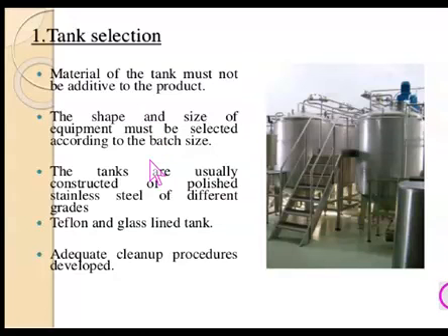Then the shape and size of the equipment must be selected according to the batch size. Basically, the tanks are usually constructed of polished stainless steel of different grades, like 316, which is the preferred grade of SS or stainless steel, to be used for making of the mixing tanks.